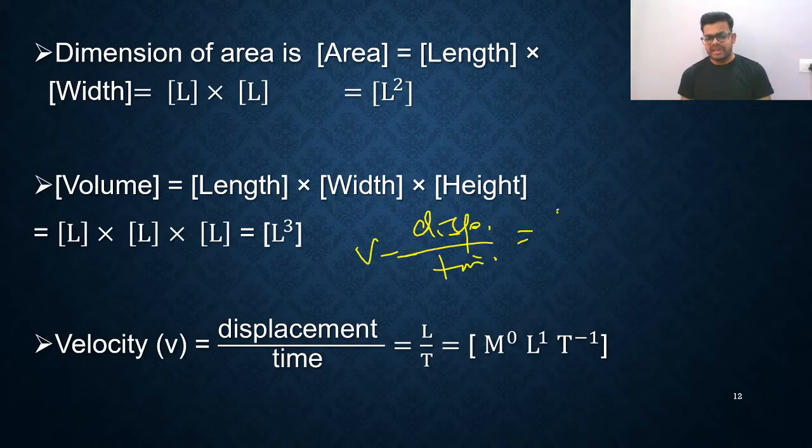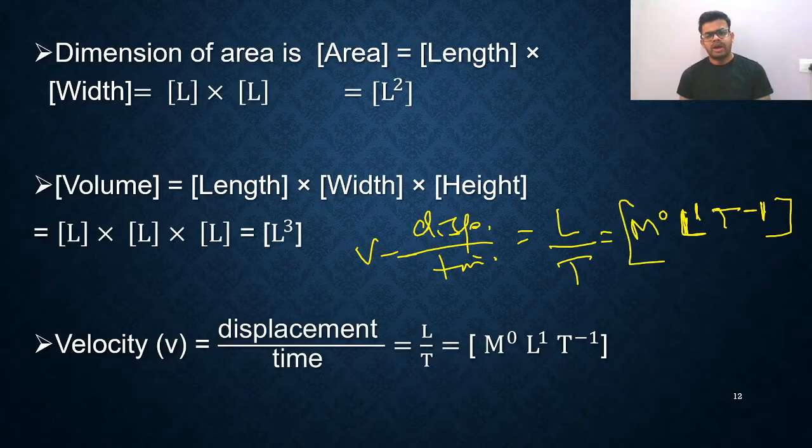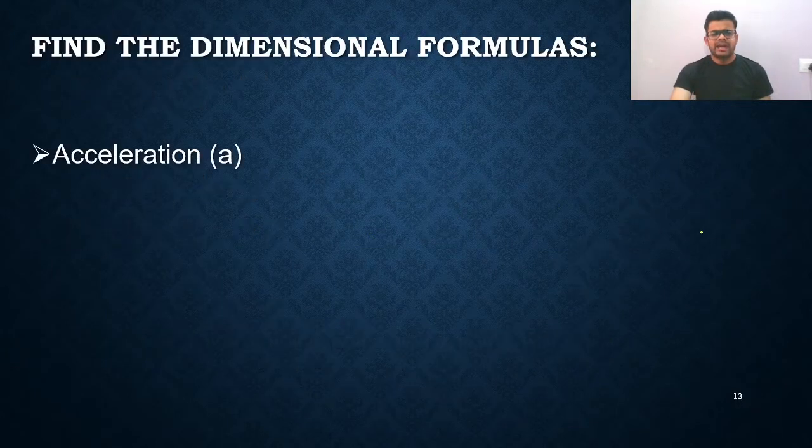So displacement is a length and time is just time. So I can write like this: M0, because there is no mass term, L1 and T. T is in denominator, so it will become T raised to -1. Whatever is in the denominator, its power we always write as negative. So M0 L1 T -1. This is the dimensional formula of velocity. Okay, right?